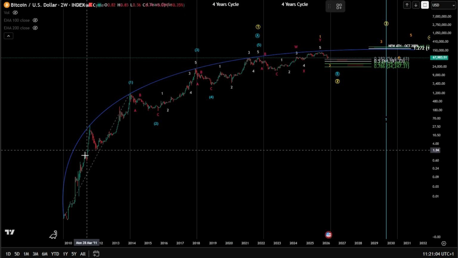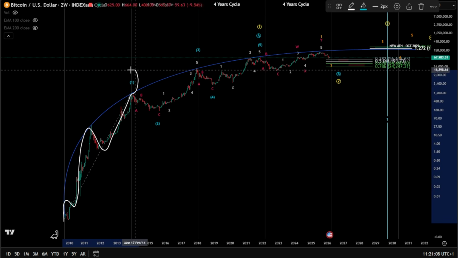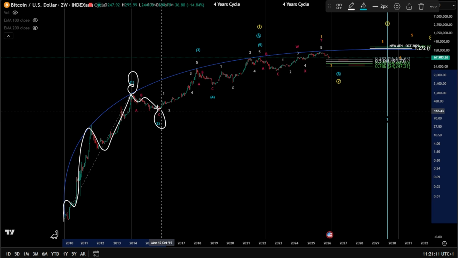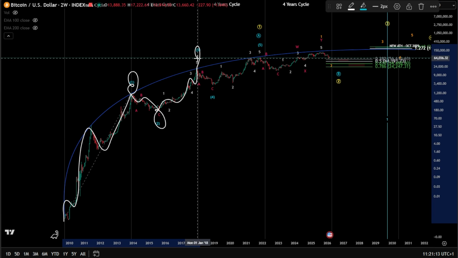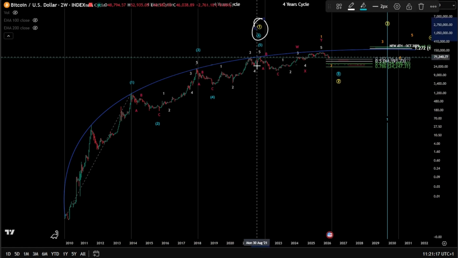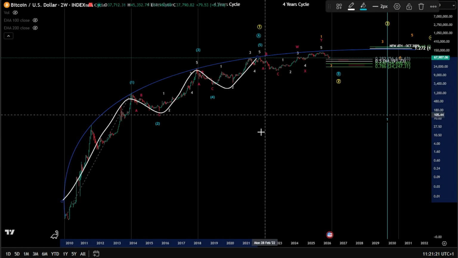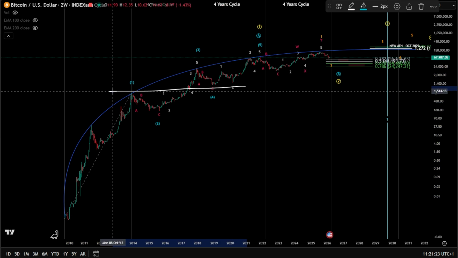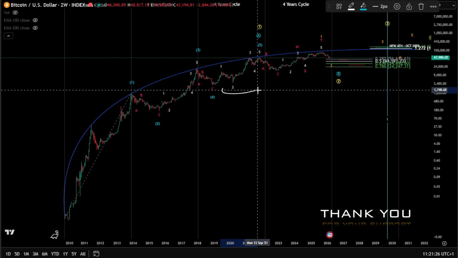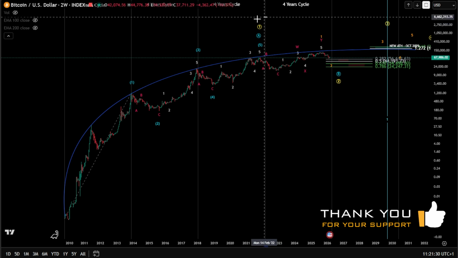Starting from the first cycle, where we saw a full impulse as a 1, 2, 3, 4, 5 for wave 1, followed by correction wave 2, 1, 2, 3, 4, 5 for wave 3, correction wave 4, 1, 2, 3, 4, 5. We finish a full wave A or wave 1. It's a full impulse, 5 waves up, without invalidation for wave 4. Perfect impulse finishing around the 68K for Bitcoin.